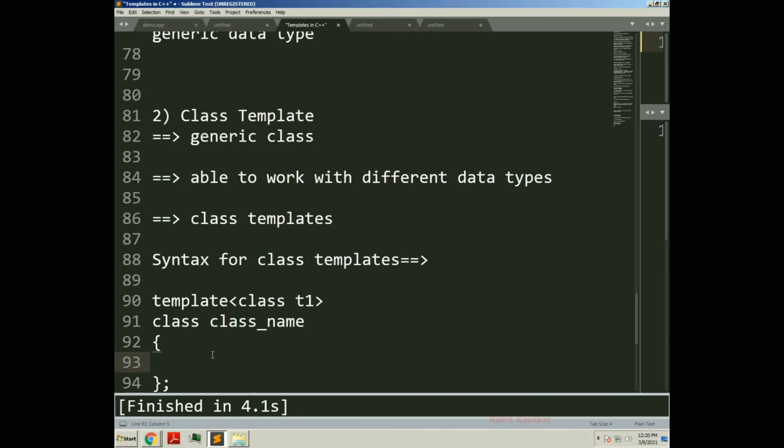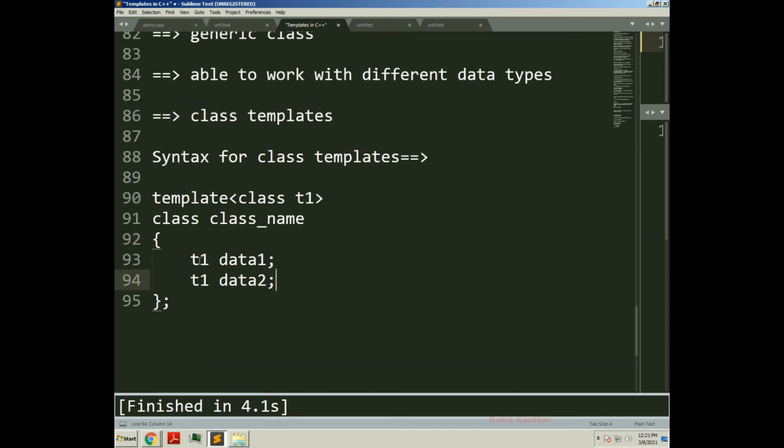So I can create data members of type T1 here, like T1 some data. Like this you can create class variables, properties of the class, of type T1. And T1 is a generic data type, and it is the argument to your class template.